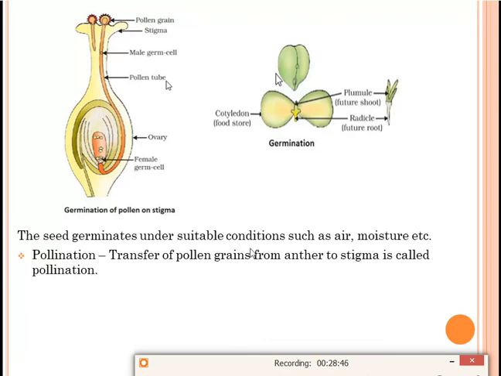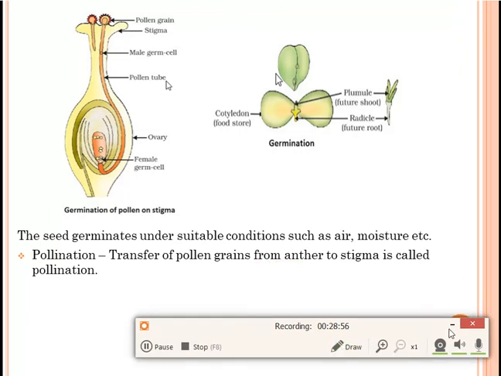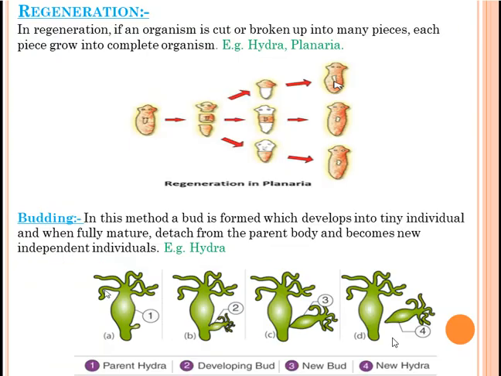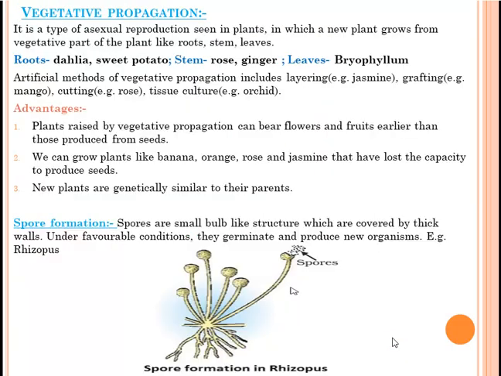So the definition of pollination is also important. Transfer of pollen grain from anther to stigma is called pollination. You have to remember this definition. Okay. So students, till here only we'll do today. Rest of the topic we'll cover in the next video, which will be part 2 of the same chapter.